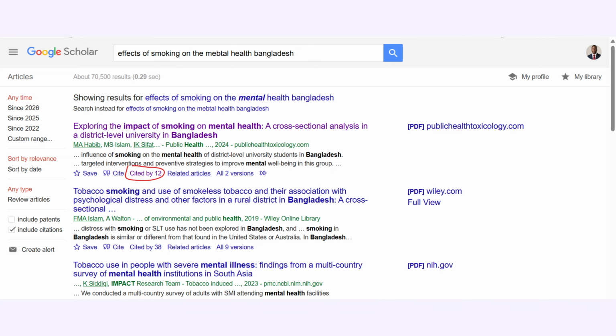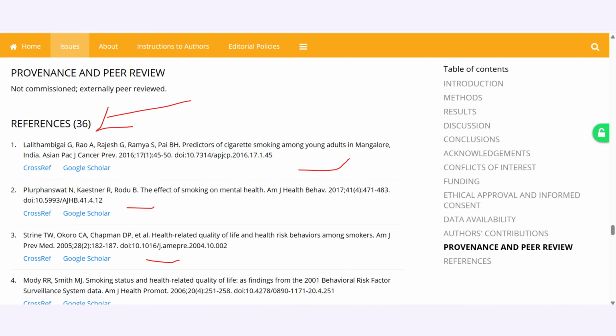And this creates a network of connected scholarship, right? Or you can simply enter the article that you are using for your study and go to their reference. Then you go through that reference and see if there are other good articles that you can also use for your study. That is it.